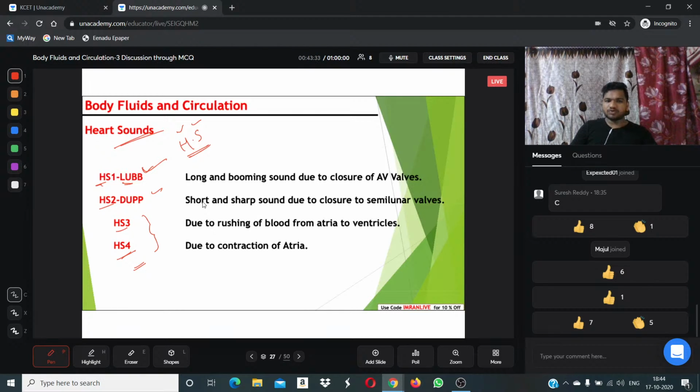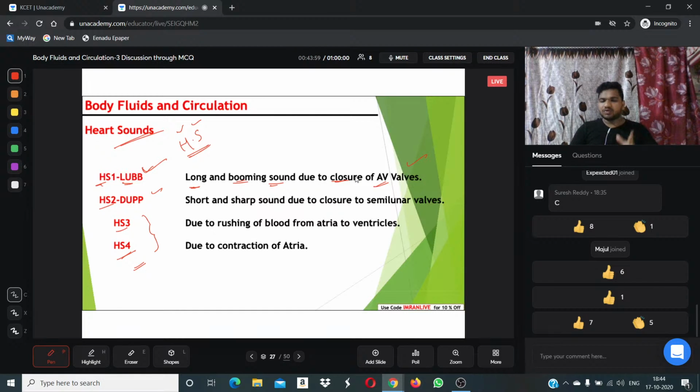I am going to discuss heart sound 1. Generally, when the heart contracts, what happens? A long and booming sound will come due to closure of the atrioventricular valves. Why will it come?